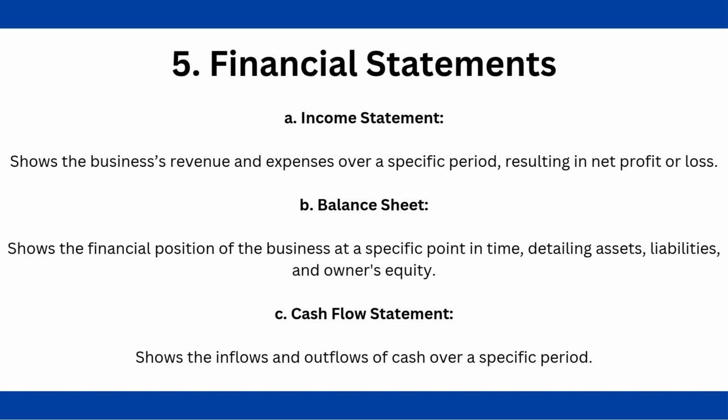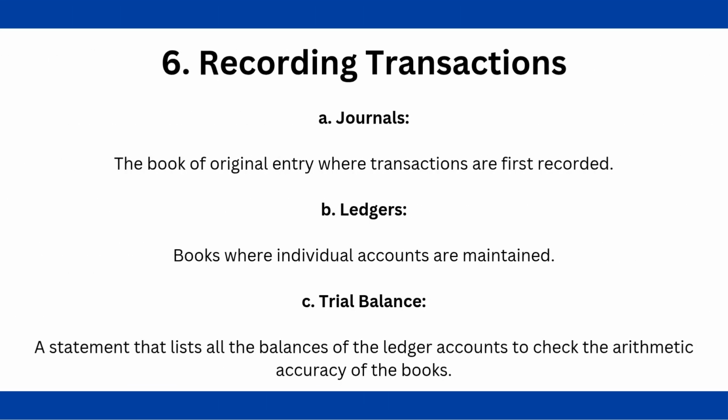Moving on, we have recording transactions. The first one being the journals. The first place transactions are written down. Then they are moved to the ledgers, where all the detailed accounts live. Finally, we have the trial balance, a check to make sure all numbers add up correctly.